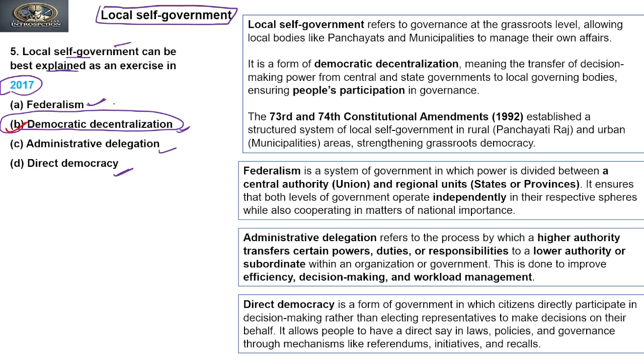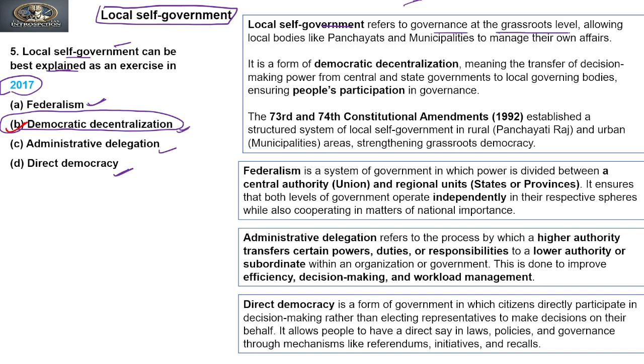People are to participate, and through democratic decentralization the people at the lowest level should also be given power to decide what laws and government they want, right?